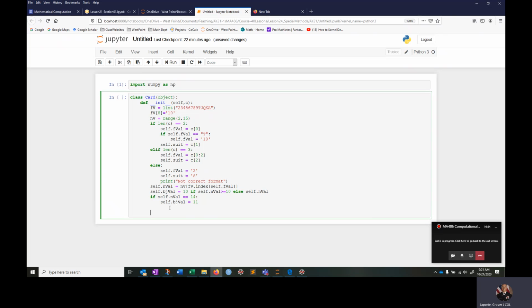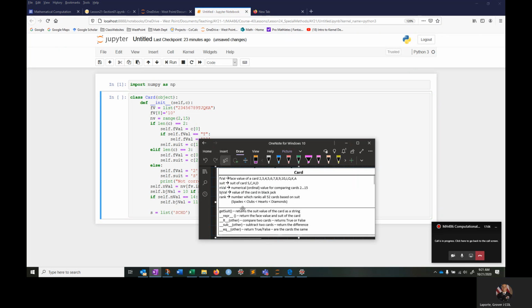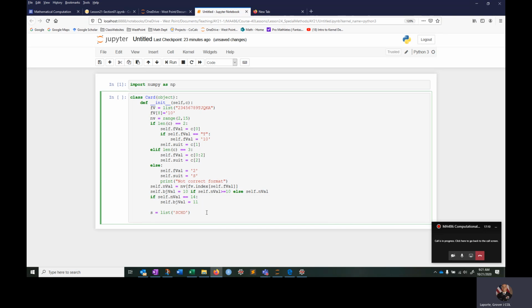And the way we'll do that is, let's say S is equal to a list, and then we'll say spades, clubs, hearts, diamonds, I believe is what we said. Spades, clubs, hearts, diamonds, yep. And then, let's see, rank equals S.index.